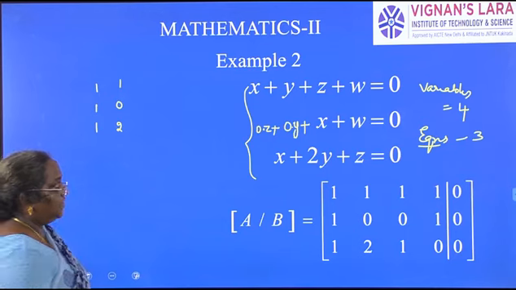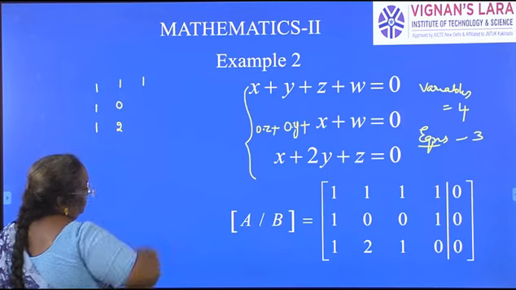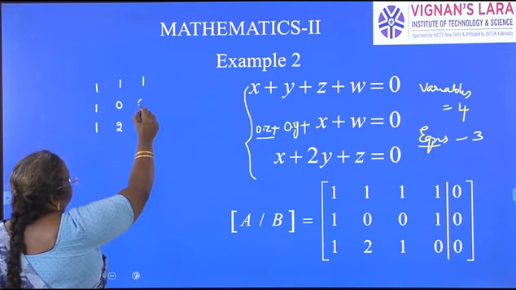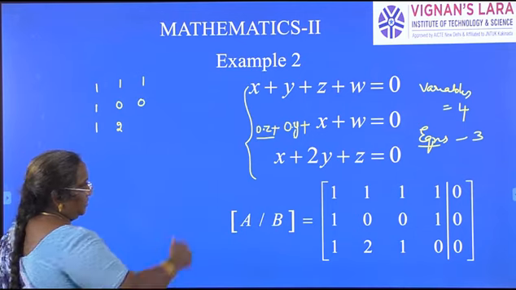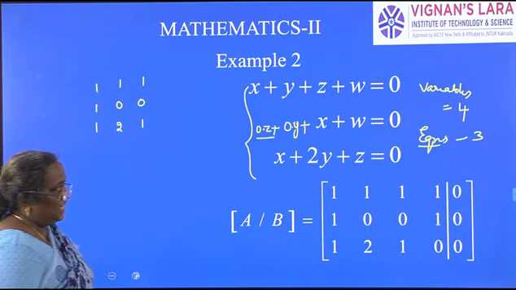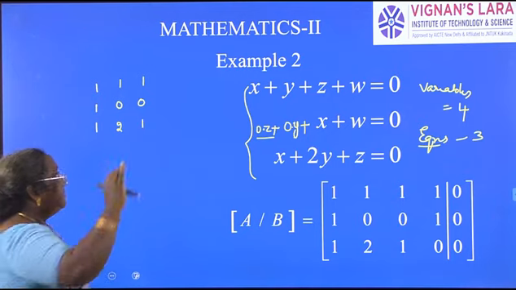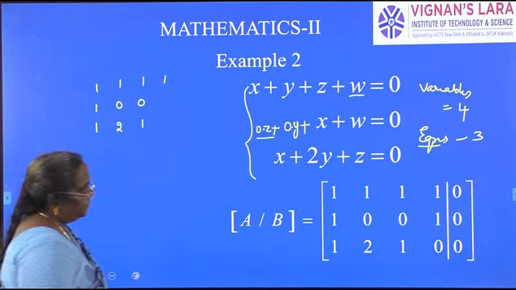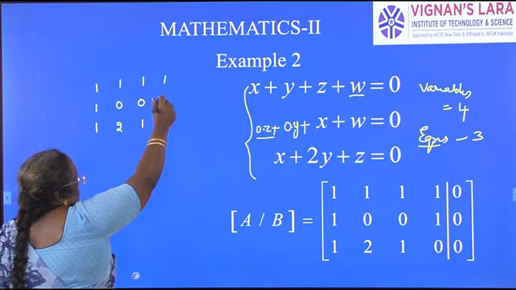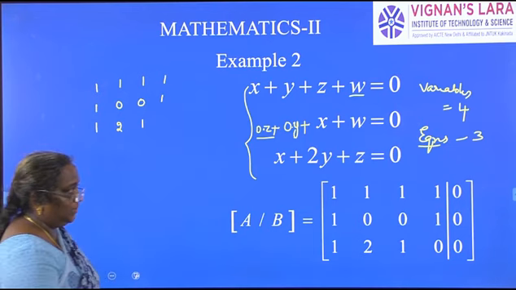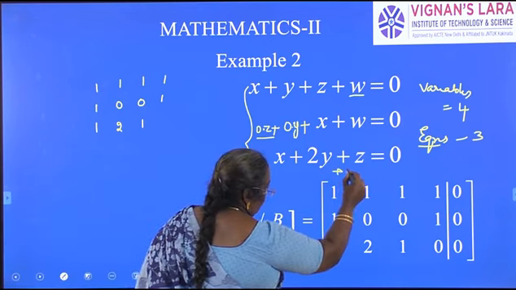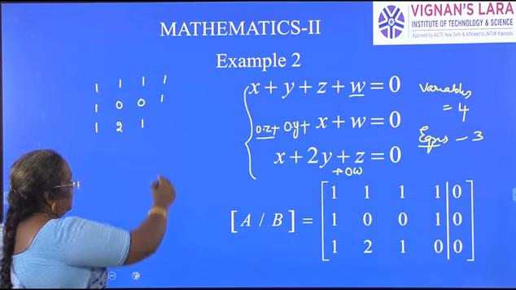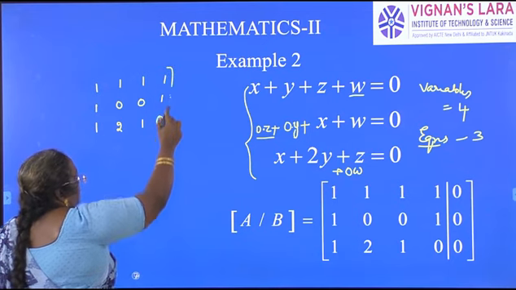Next, coefficient of z in the first equation is 1. There is no z in the second equation, its coefficient is 0. Third equation, there is a coefficient for z, it is 1. Next, you have to write the coefficient of w. Coefficient of w in the first equation is 1. Coefficient of w in the second equation is 1. In the third, there is no w, so we write 0 into w. What is the coefficient of w? It is 0 here.